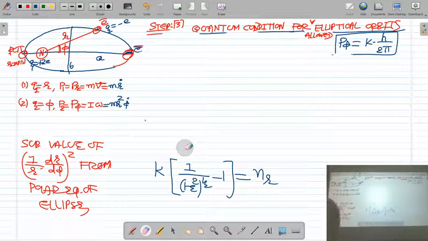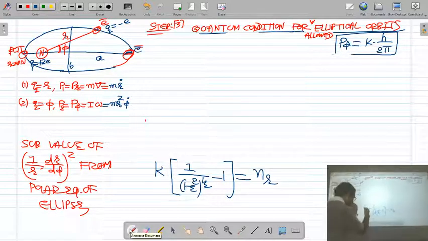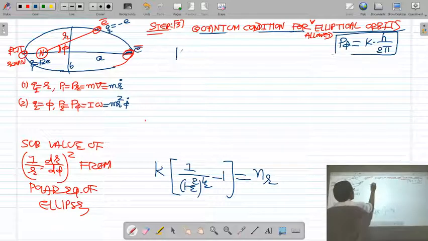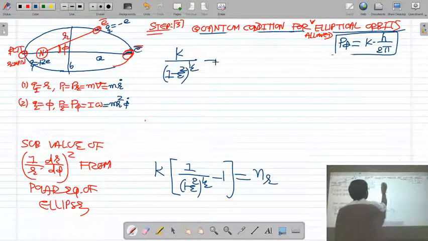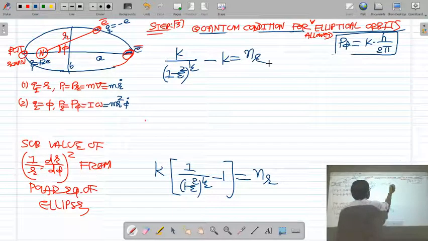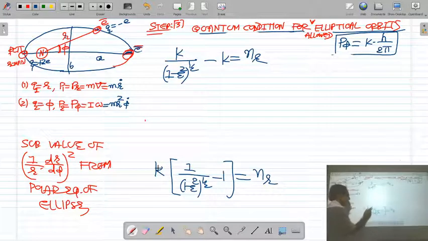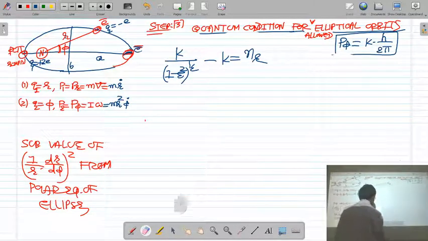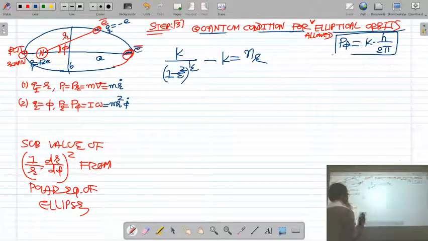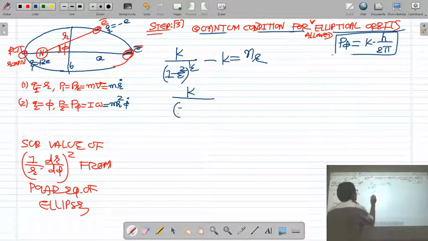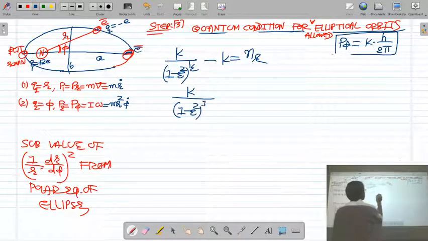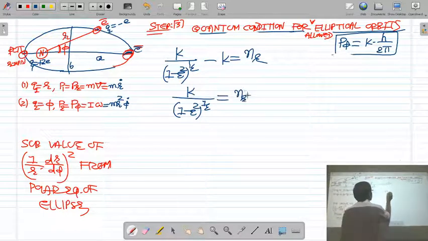So 2 pi is cancelled and Planck's constant is cancelled from both the sides. If you take this k inside the bracket, you will have k upon (1 minus epsilon square) raised to 1 by 2, minus k into 1, which will be k is equal to n. So k upon (1 minus epsilon square) raised to 1 by 2 is equal to nr plus k.